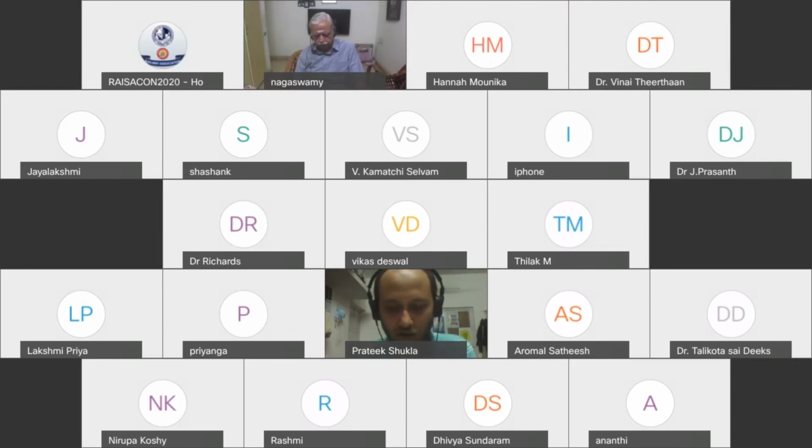pleuroperitoneal membrane, dorsal mesentery of the esophagus, and body wall periphery, sir. Broadly speaking, the disease related to the diaphragm is hernia, diaphragmatic hernia. It can be divided into two heads, congenital and acquired. Types of congenital diaphragmatic hernia are posterolateral diaphragmatic hernia, which is the most common one, retrosternal diaphragmatic hernia, and the paraesophageal diaphragmatic hernia, sir. While acquired is traumatic diaphragmatic hernia and hiatal hernia, that is also called sliding hernia.